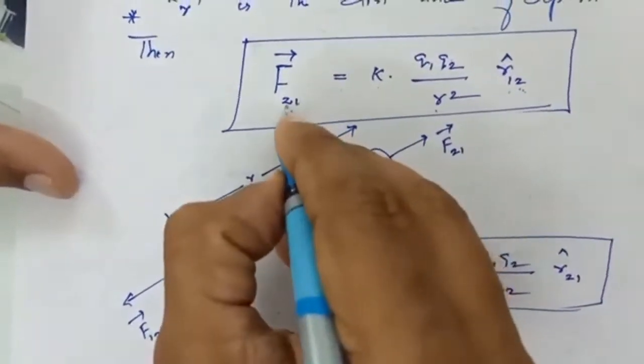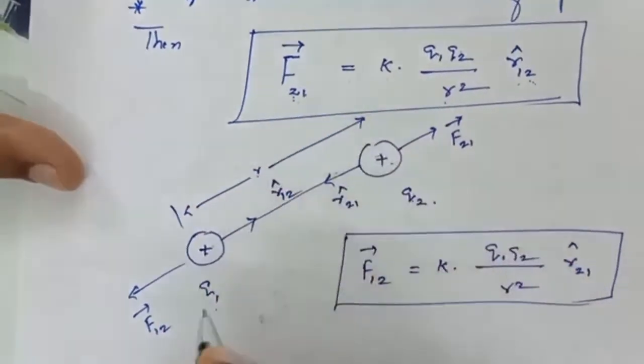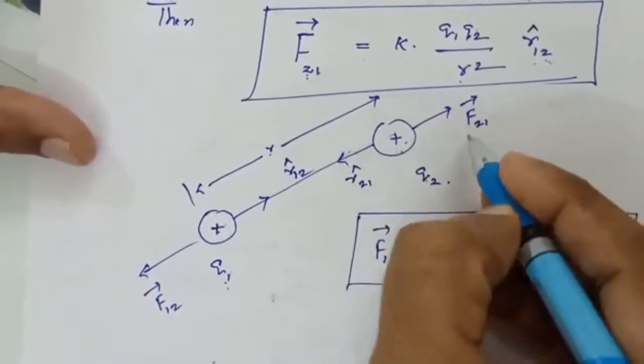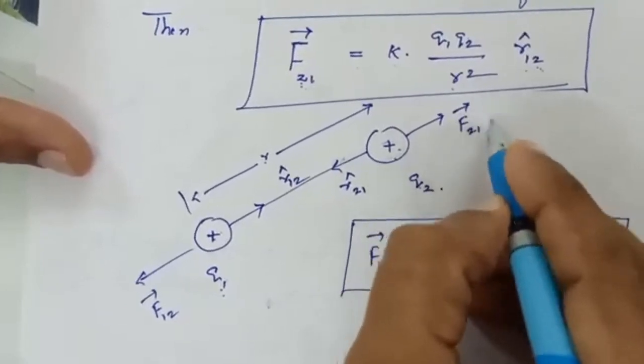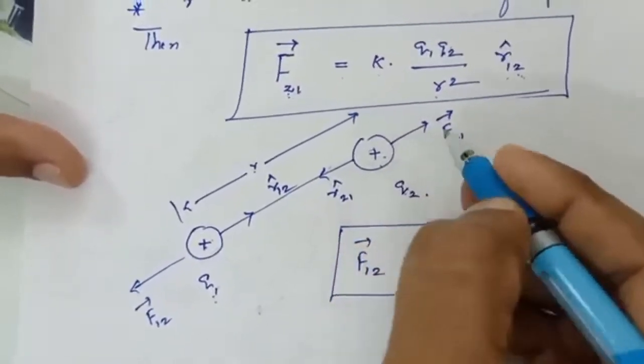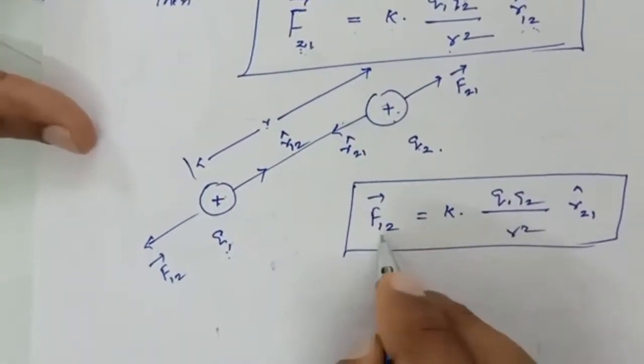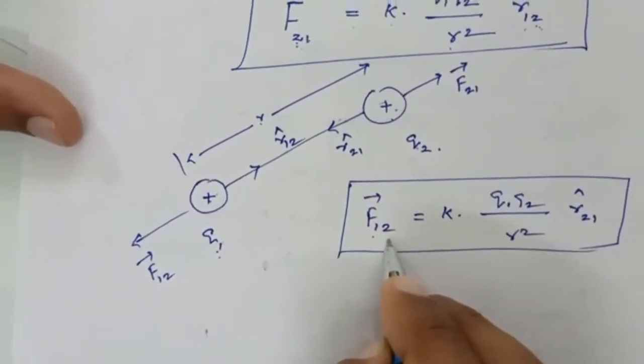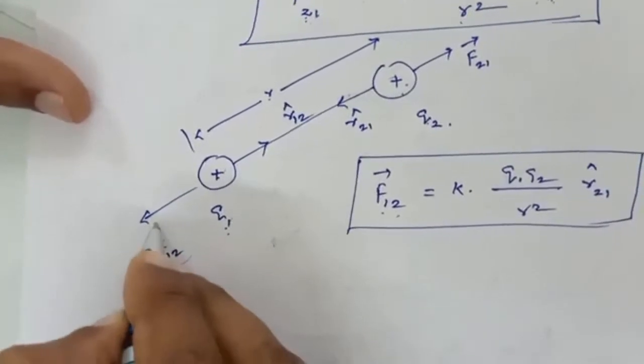That is the force on the second charge due to the first charge. Which means this charge exerts a force on the second charge, and that is represented here as the F21 vector. Similarly, you can express this equation as the F12 vector. That means the force on the first charge due to the second charge. And that is shown here.